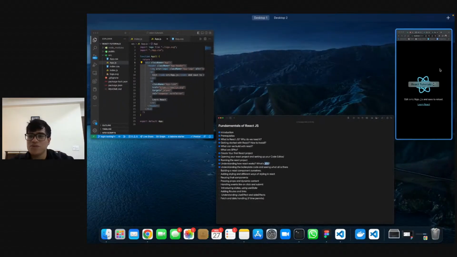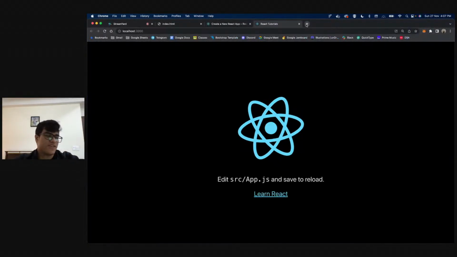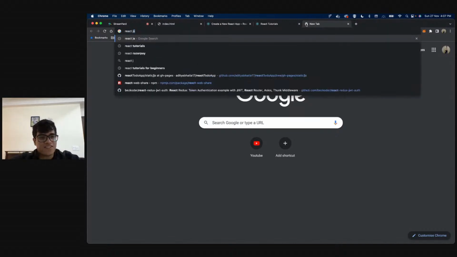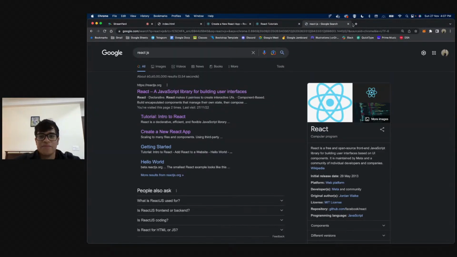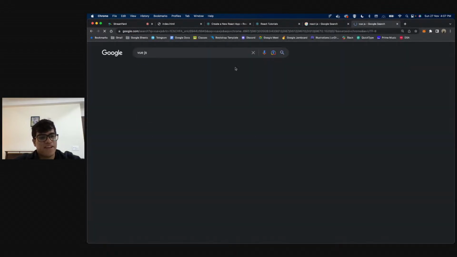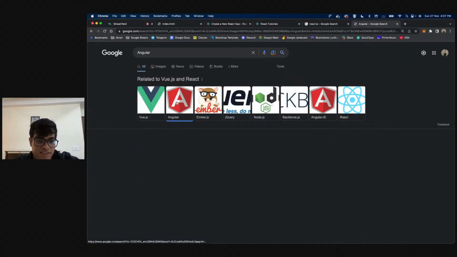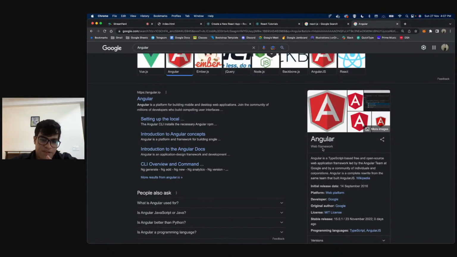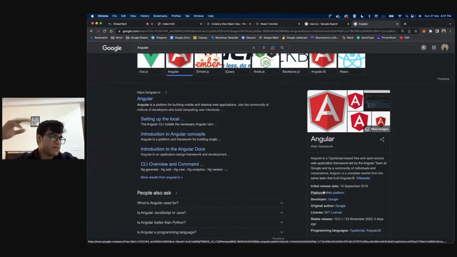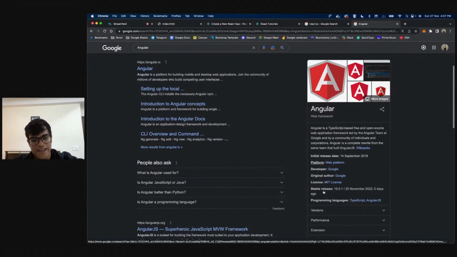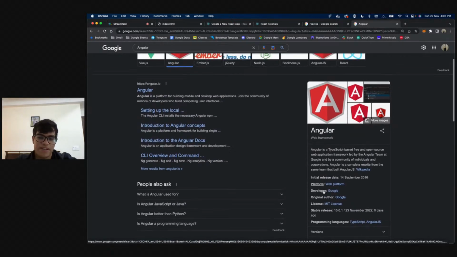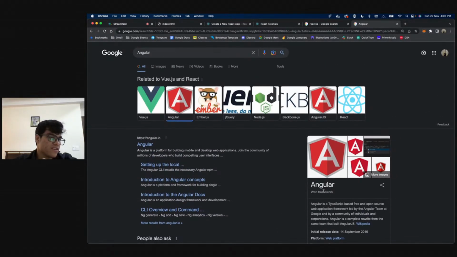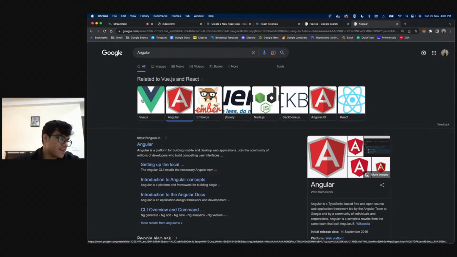There are a few alternatives to React, or you can call them React competitors. There's React.js, obviously the technology that we're learning about. There's this thing called Vue.js, and then there's Angular. Angular is built by Google. React is built by Facebook, Angular is built by Google. I'm not really a fan of this, but if you want to learn about it, you can. It's good, but again, React is the best so far, in my opinion.